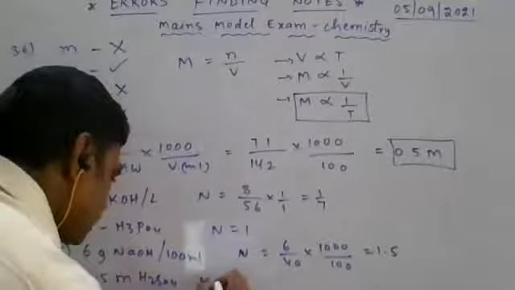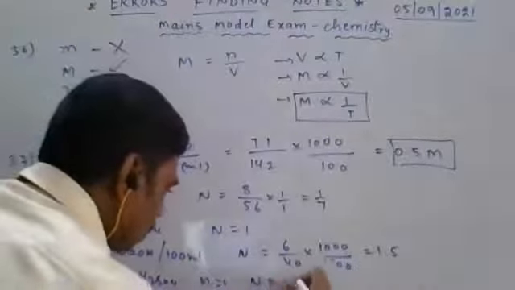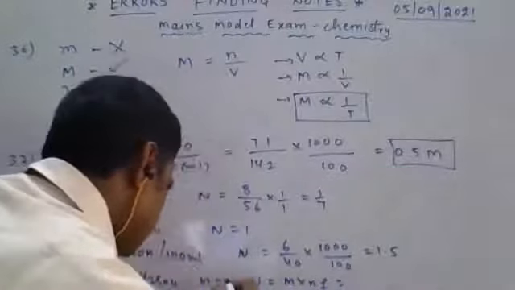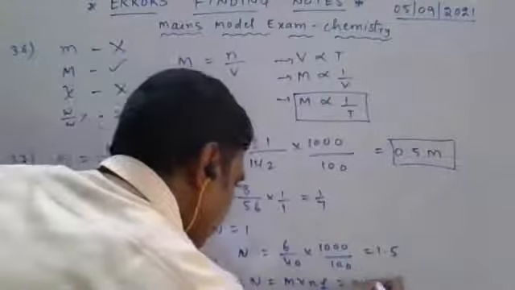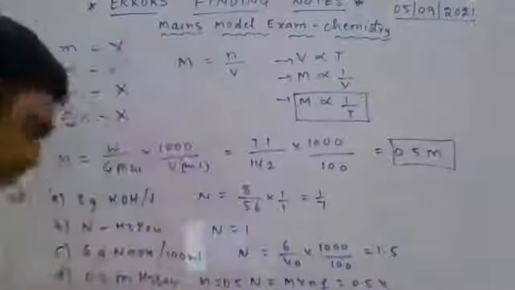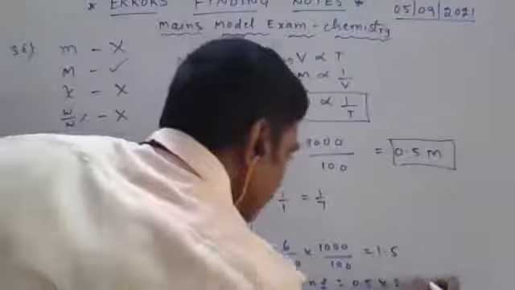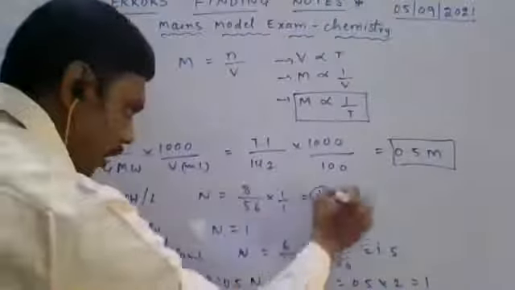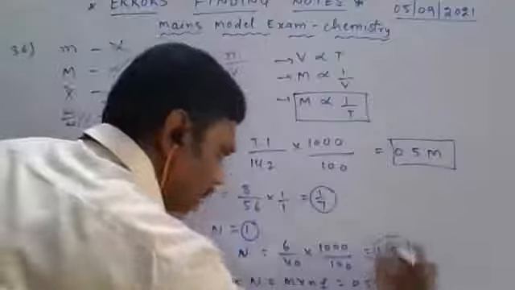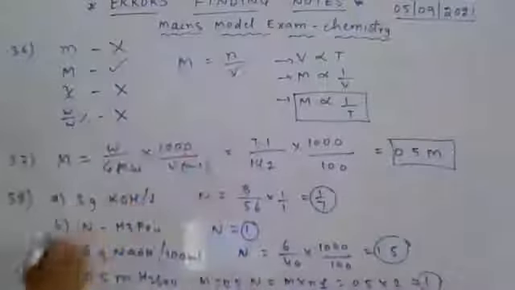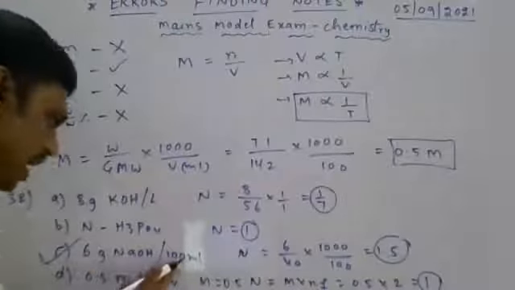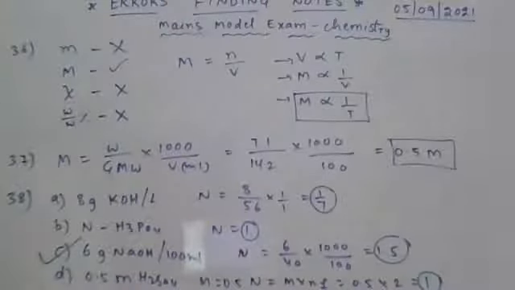Here molarity is 0.5, normality is equal to molarity into n factor. 0.5 into n factor of H2SO4 is 2, then you get 1 only. So among these, here 1.7, here 1, here 1.5, here 1. So among all these, 6 grams of NaOH in 100 ml has the highest normality.